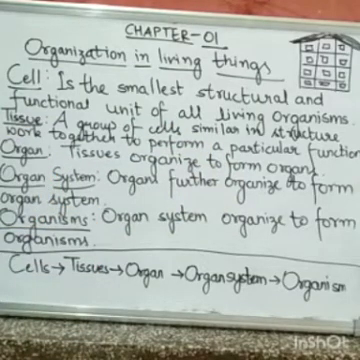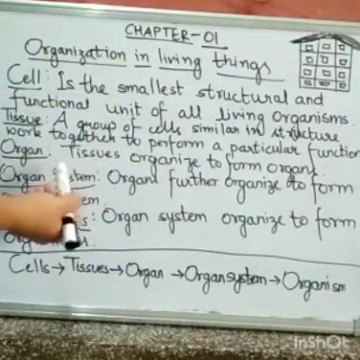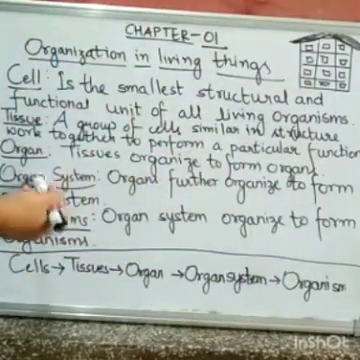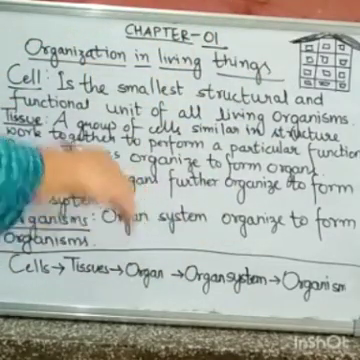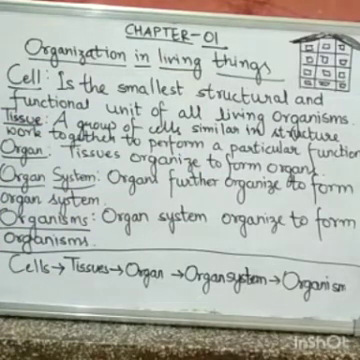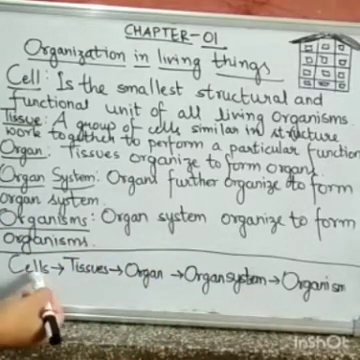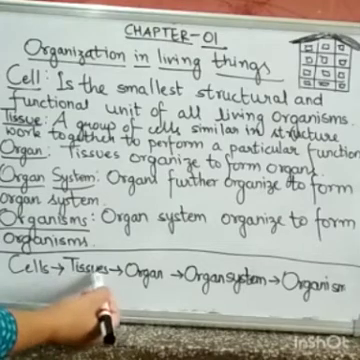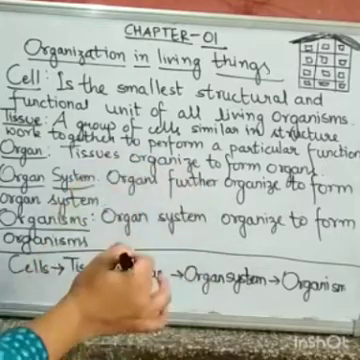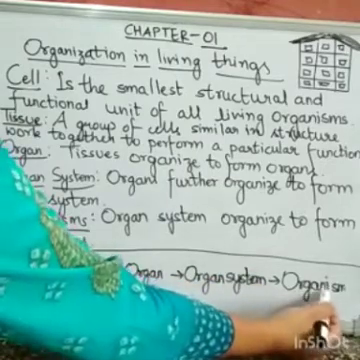Now comes organ. Tissues organize to form organs, organs further organize to form organ systems, and then organ systems further organize to form organisms. So this is the level of organization in living things. Cells group together to form tissues. Tissues organize to form organs. Organs organize to form organ systems, and then organ systems organize to form an organism.